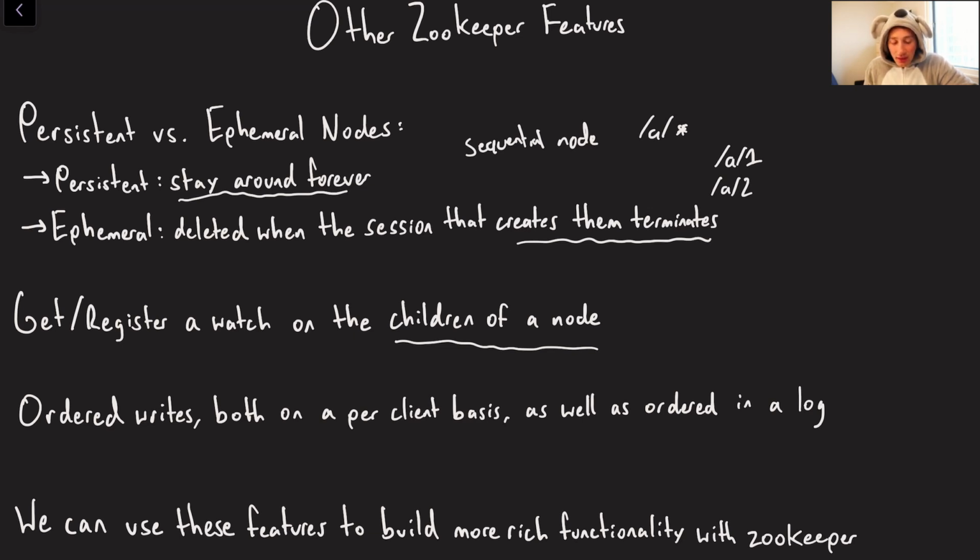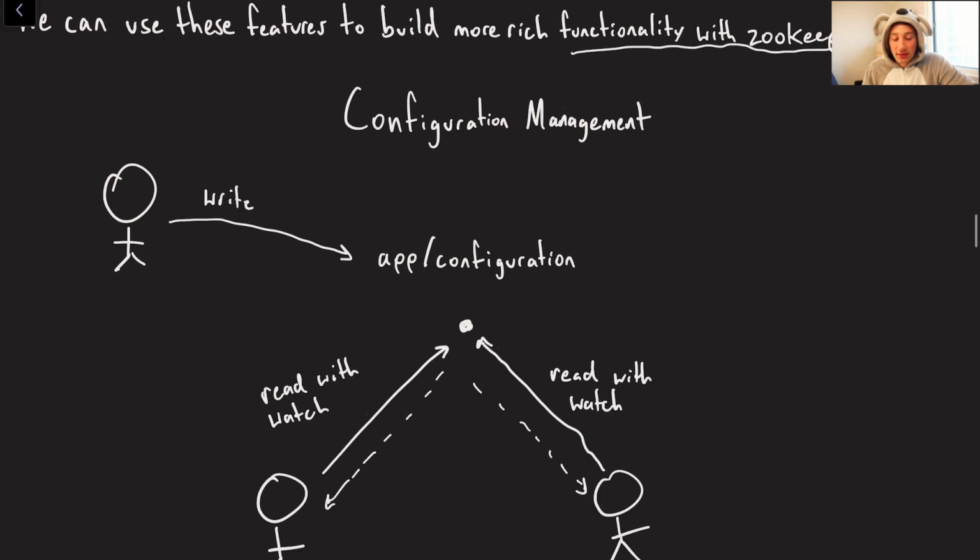Anyways, the gist is, let me stop rambling. We can go ahead and use these features to build more functionality with ZooKeeper. We're going to go through now a few different algorithms, or not necessarily algorithms, but high-level ways that you can use ZooKeeper to do more complicated things than just write a bunch of nodes and read a bunch of nodes.